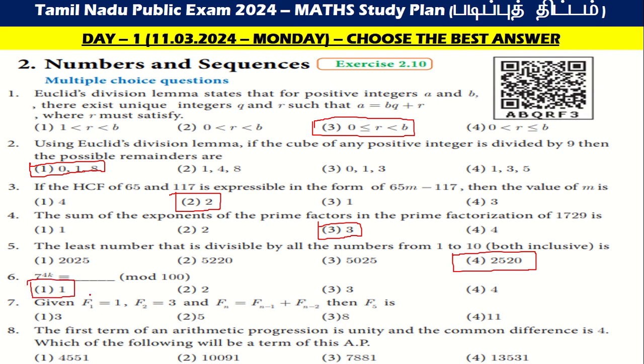Seventh one, given f1 is equal to 1, f2 is equal to 3, and fn is equal to fn minus 1 plus fn minus 2, then f3 is equal to, that is the fourth one, 11 is the correct answer. Then the eighth one: the first term of an arithmetic progression is unity and the common difference is 4, which of the following will be an AP, the answer is C, that is 7, 8, 81 is the correct answer. Let's go to the next one.